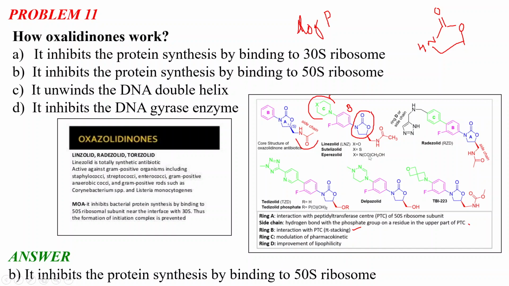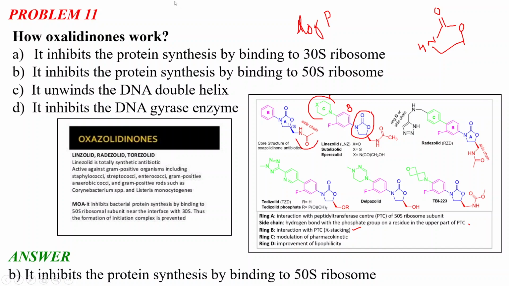Only based on this ring C and ring D, these examples have been created, and we have several different side chains here, and the compounds are classified because of that. Like if we have this kind of triazine kind of molecule here, we will call it delpazolid. And if we have a pyridine molecule with a tetrazole, it's called tedizolid. So these are the different examples.